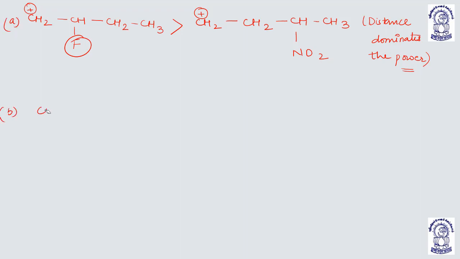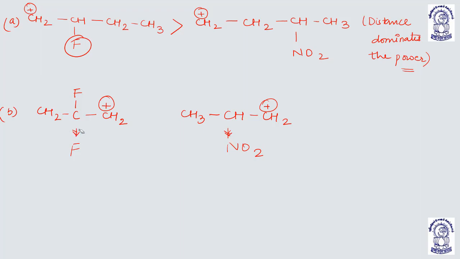If you have this example, now here you can see NO2 is electron withdrawing, right? But there is only one group. But here